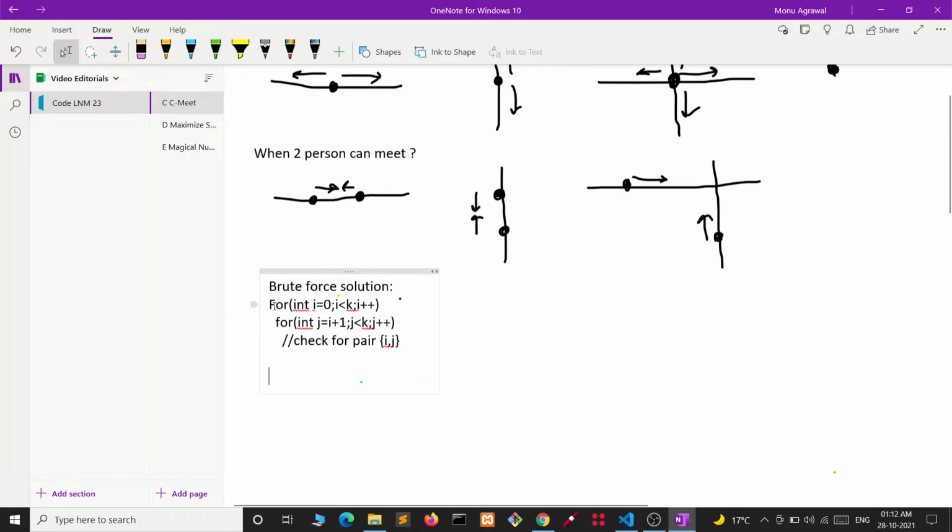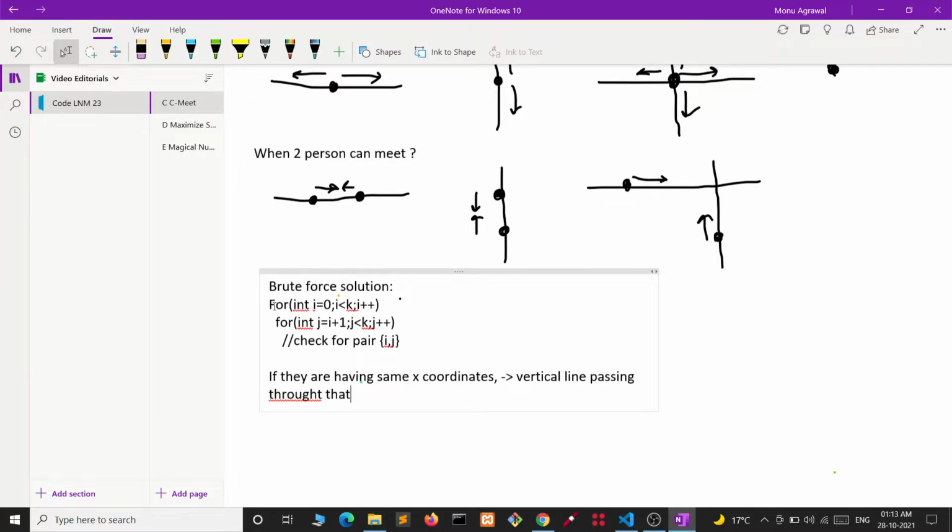And for checking it, if they are having the same x coordinates, then we can simply check whether there is a vertical line passing through that x coordinate or not.